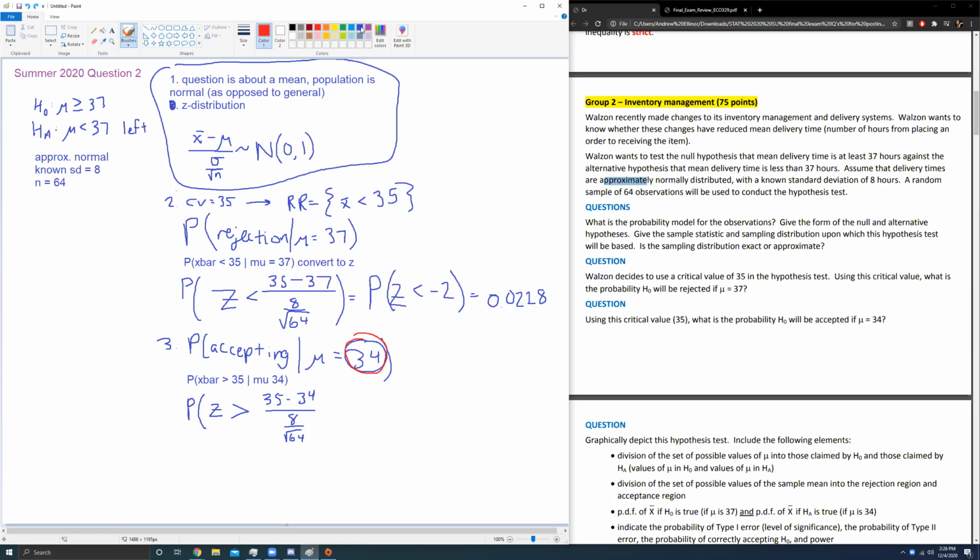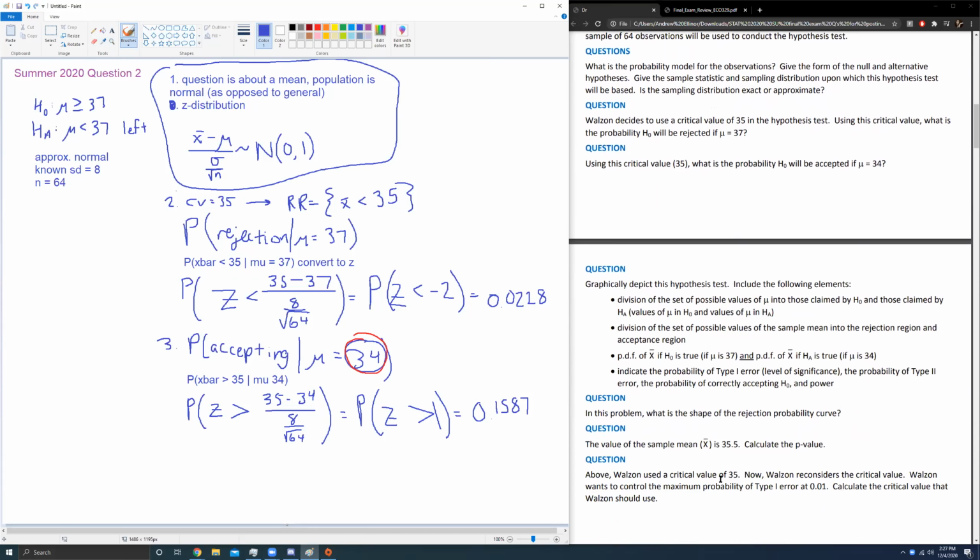This is going to give me, I think, probability z is greater than 1, which comes out to be, if I had to guess, 0.1587. I feel like I know my z-scores well enough to know this z-score result. Normal CDF 1 to 100 is indeed 0.1587. Okay. Now it says to graphically depict the test.